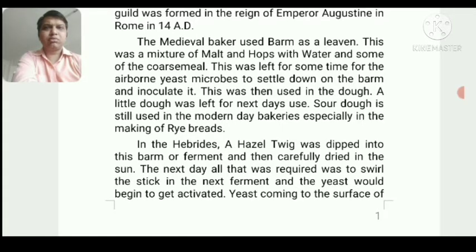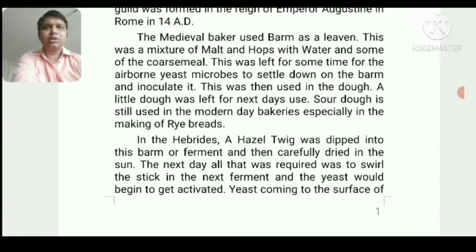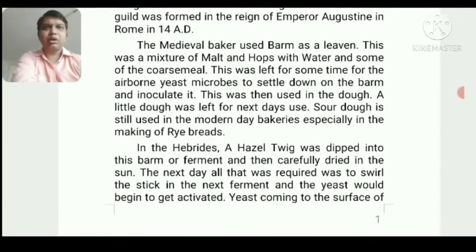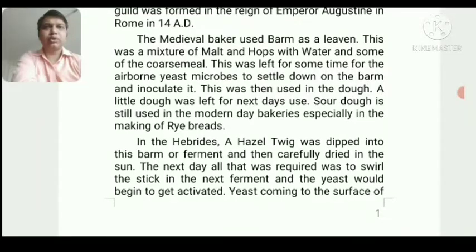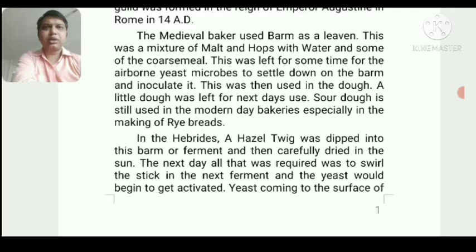There is a saying, a culture, that they used the malt of the cereal and the hops with the water. Hops is a flower which is used to give a quick fermentation process in many alcoholic drinks. That was used, along with the malt of the cereal.